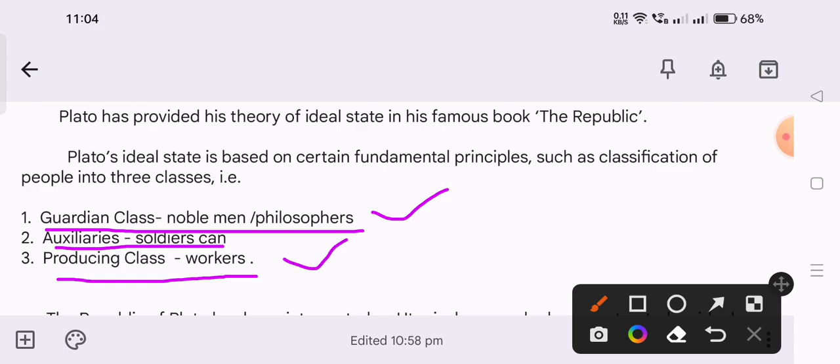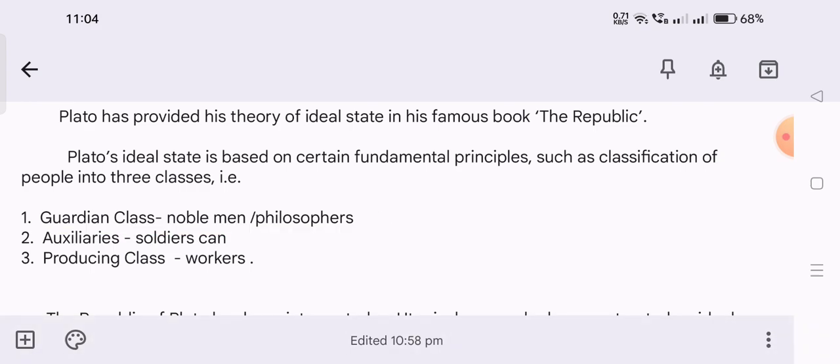So he classified society into three classes: first is the guardian class, also called noblemen and philosophers; second is auxiliaries, called the soldiers; and third is the producing classes, called the laborer sections or workers in society.